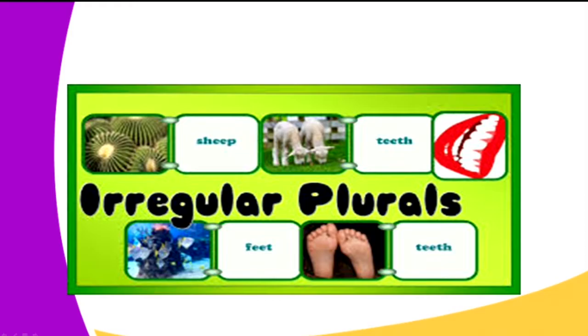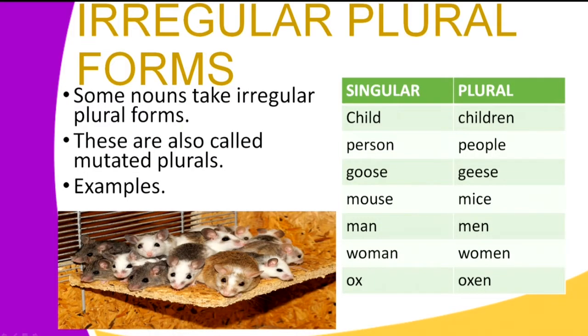Such words, learner, are known as irregular plural forms. We are saying that some nouns take irregular forms. They are also called mutated plurals. For example, we have the word child. If you added a letter S to the word child to form childs, that would be wrong.